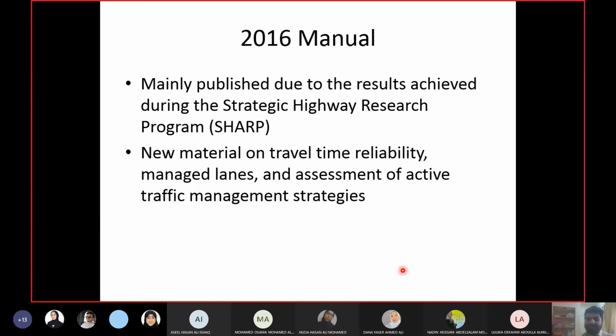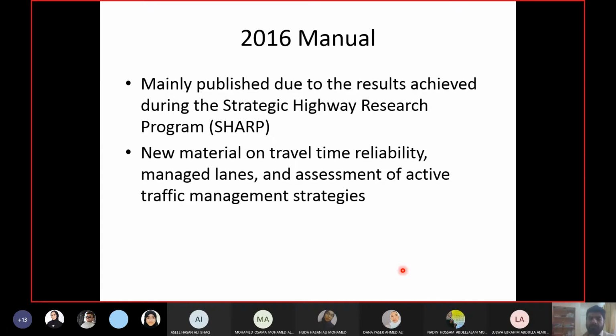After 2010, they started to get a lot of results from this program, and they thought, why not include these results in the Highway Capacity Manual. Earlier they thought they would add 1 or 2 chapters, or update some chapters. But later on, the results were so detailed and so many that they thought, one update will not do it. We need to develop another manual.